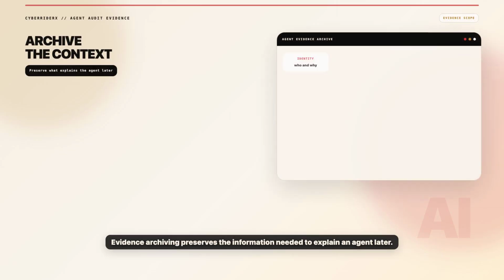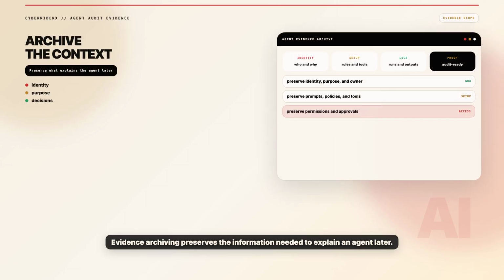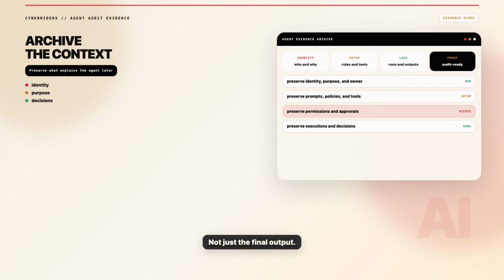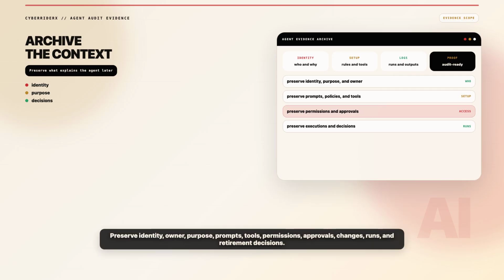AI agent evidence archiving means preserving the information needed to explain an agent later, not just the final output, but the identity, owner, purpose, prompts, policies, tools, data sources, permissions, approvals, changes, executions, reviews, and retirement decisions.